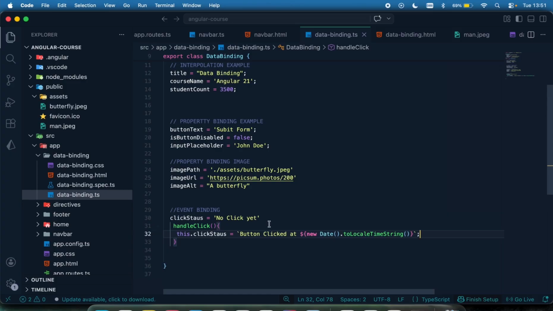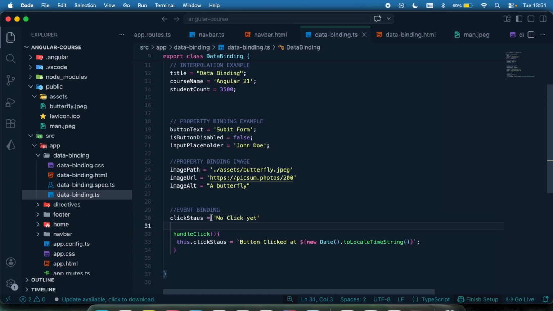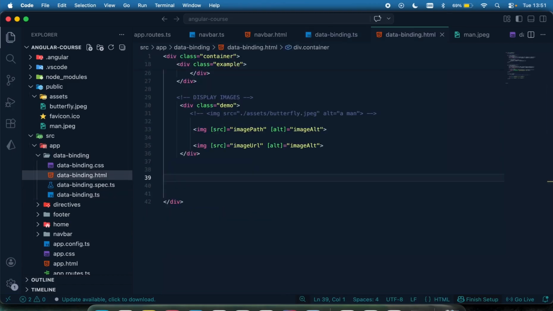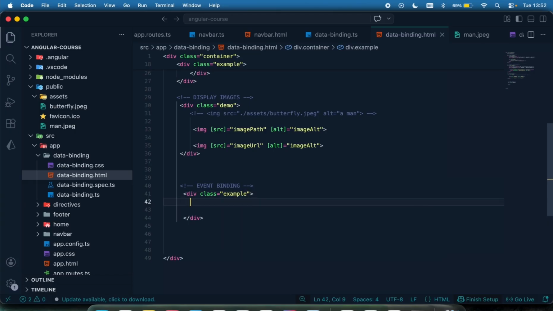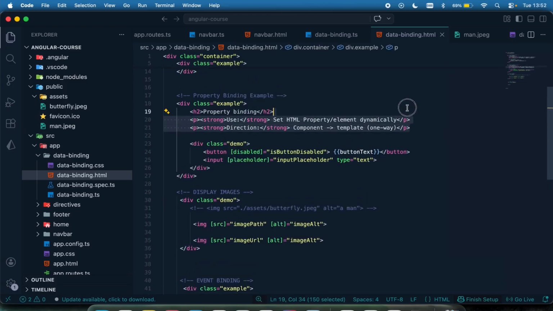Okay, so it's very simple. This is going to help us to explain event binding. Okay, I'm going to come to my template right here, and I'm going to have my little template. I'm going to come right here and say event binding like that. So let me have my div as usual, have my styling, which is example, and then just have this kind of dummy stuff right here. Let me just copy all of this.